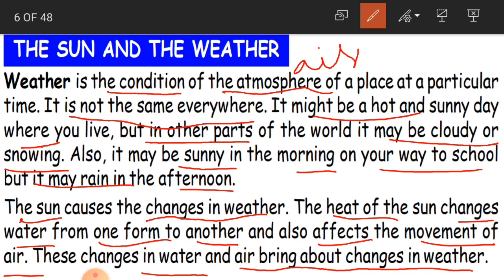Same like that here, because of the heat of the sun, the water is going to change from one form to another, and this also affects the movement of the air. So when the water is heated and evaporated and becomes water vapor, the air also gets affected.